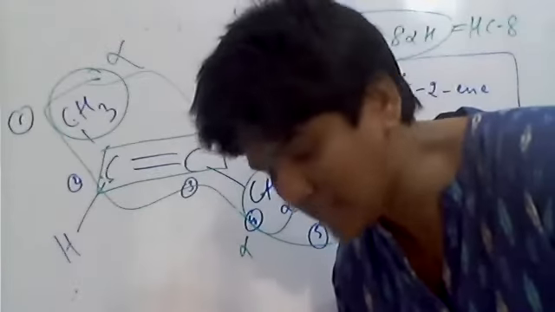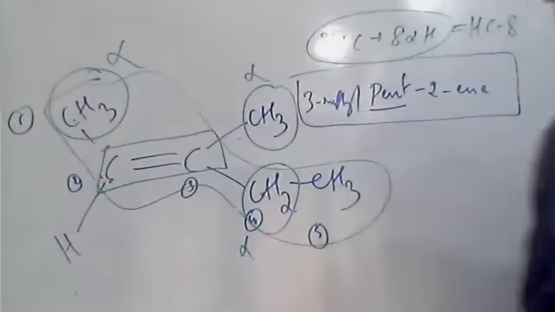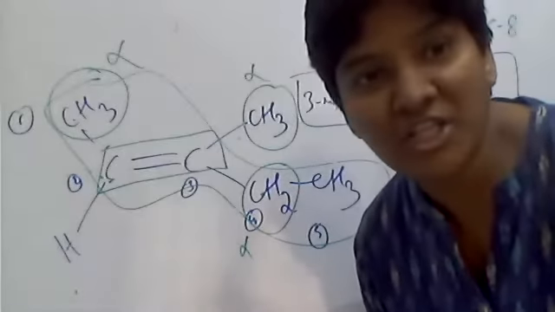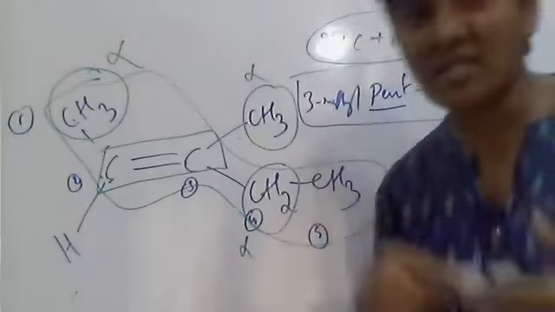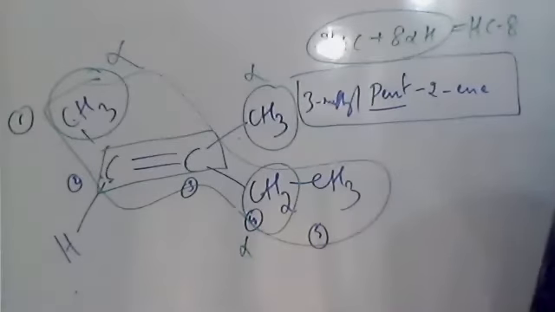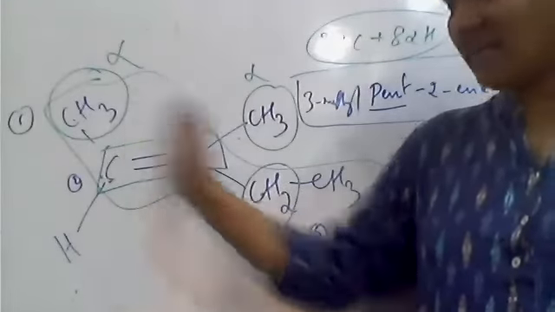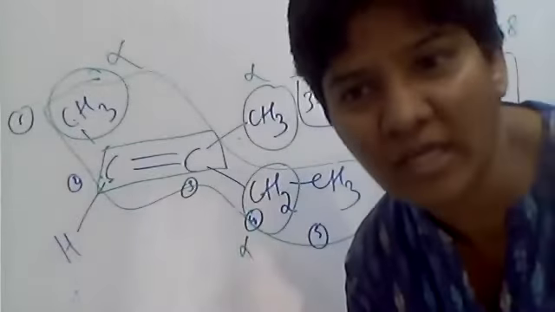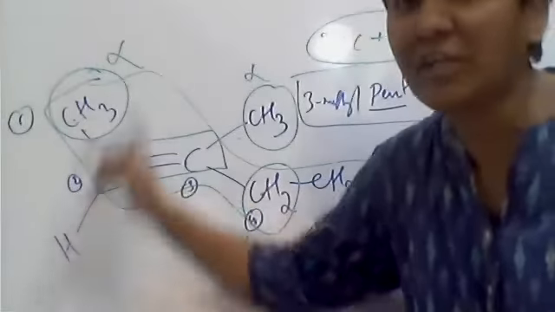Next, suppose it is asked whether it is Z configuration or E configuration. Does it look like trans or cis? It is looking like trans, but it is not simple trans, since it has different groups.